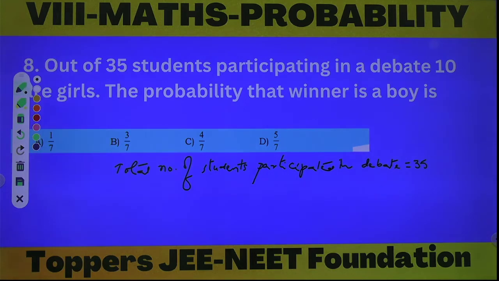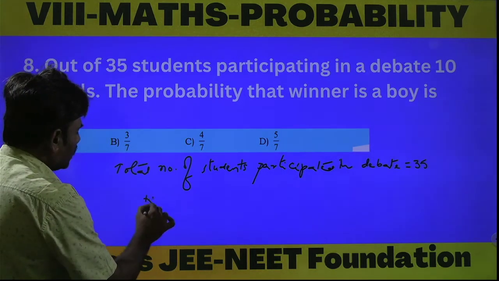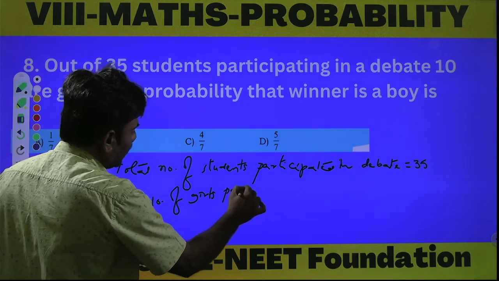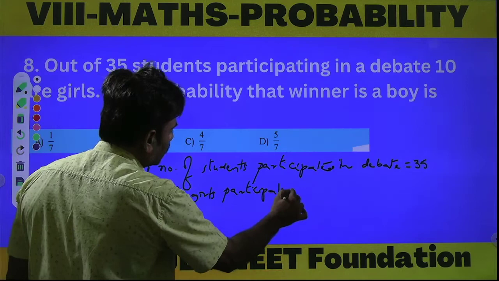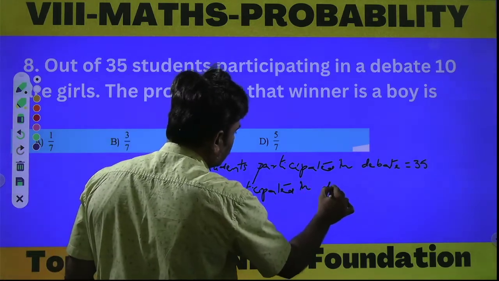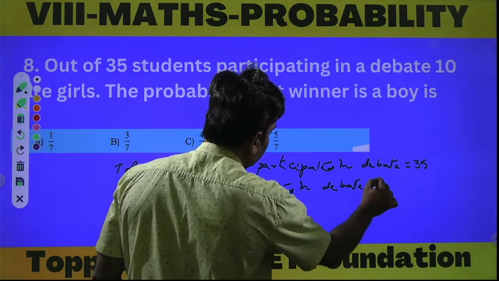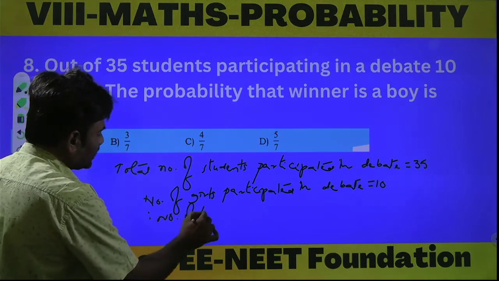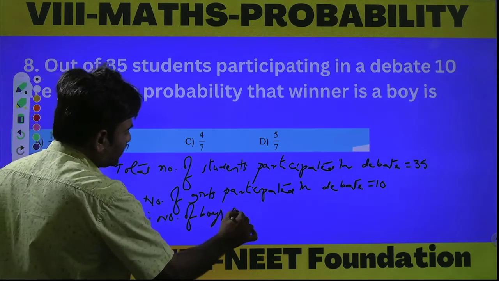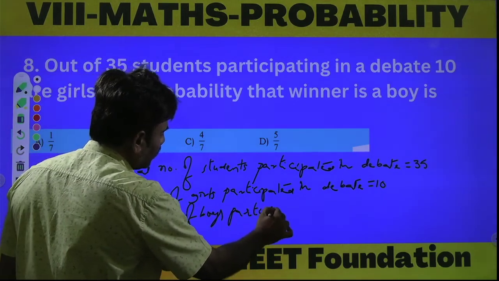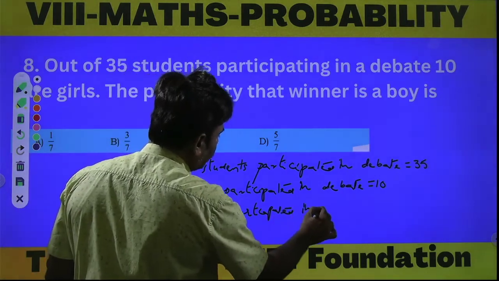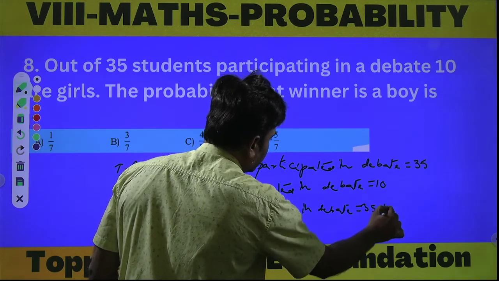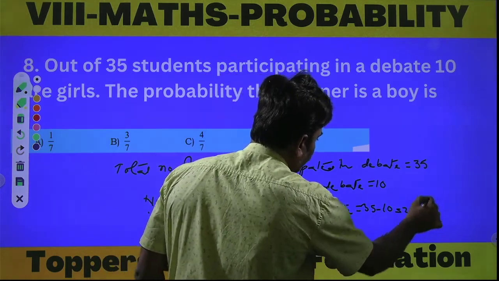Out of these 35, 10 are girls. The number of girls participating in the debate is equal to 10. So, the number of boys participating in the debate is equal to 35 minus 10, that is equal to 25.